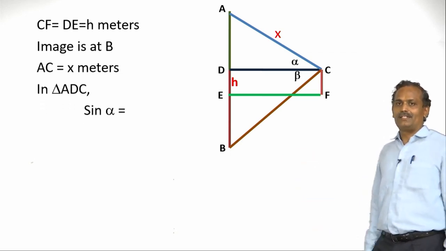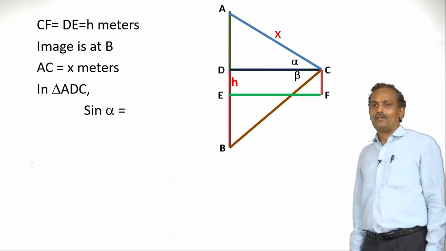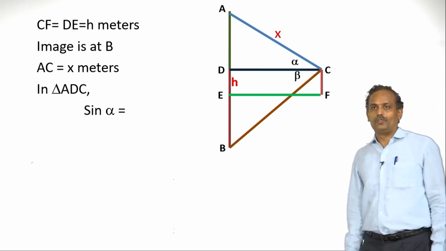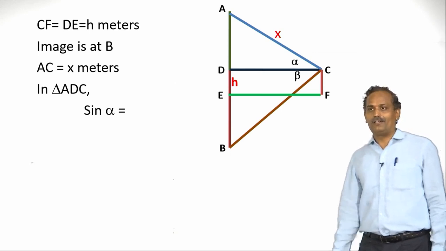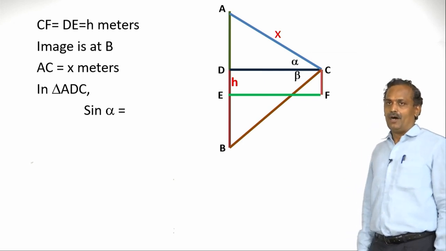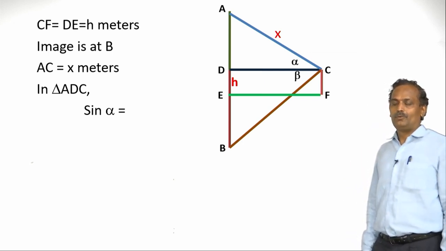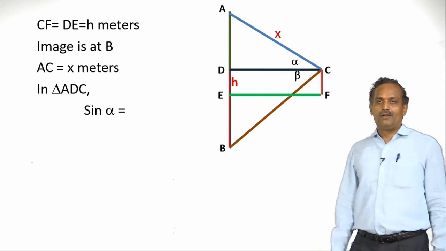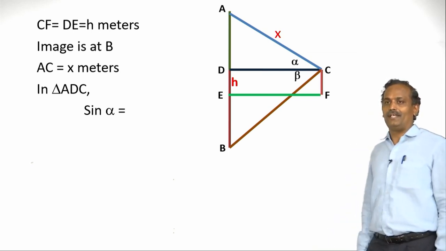Now let us consider the triangle ADC. So what is sin alpha? Alpha is the angle of elevation. What is sin alpha? Can you recall? Sin alpha is nothing but opposite by hypotenuse. What is opposite? Yes, opposite in triangle ADC is AD.